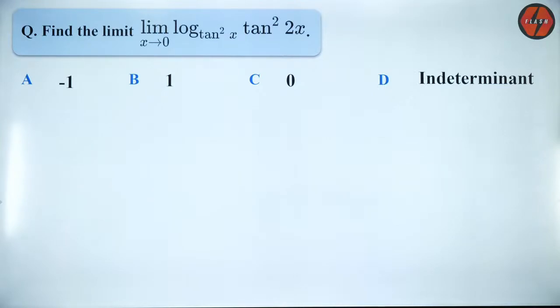Uncharted says C. Archana is also saying C. Bharani is also saying C. Okay, a lot of C as the answer. Matthew is confident that it is A. Matthew, check it. Jumana is saying C.